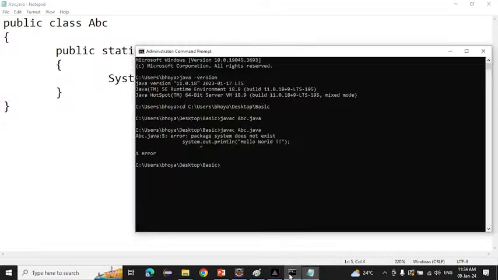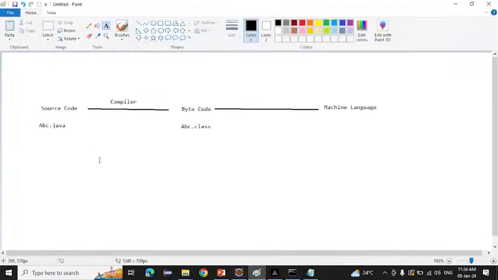Now we will try to compile this one. So now are we getting any error? No. Now we have compiled the code, meaning our source code is converted into the bytecode. Now what do we need to do? We have to convert the bytecode into machine language, meaning we have to run the code. Whatever we want to do, that will be understood and done by the machine.